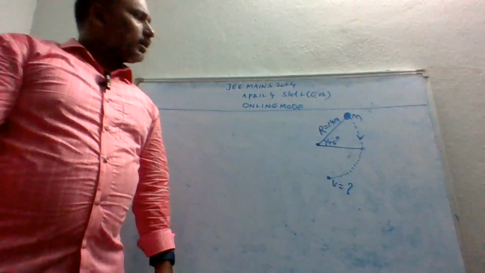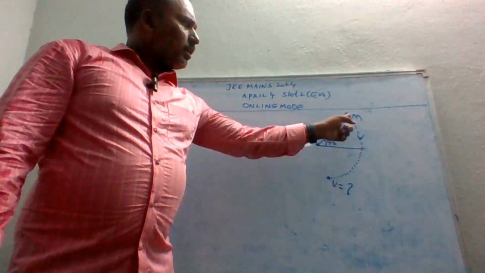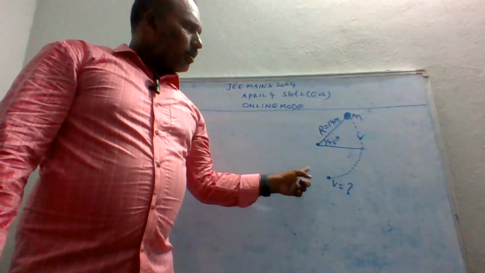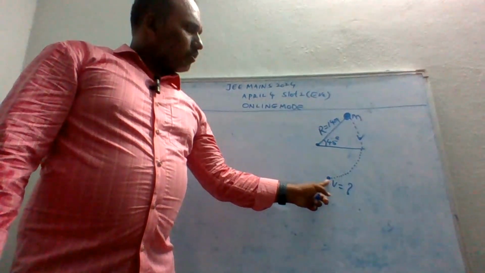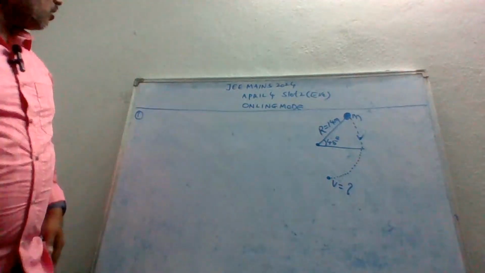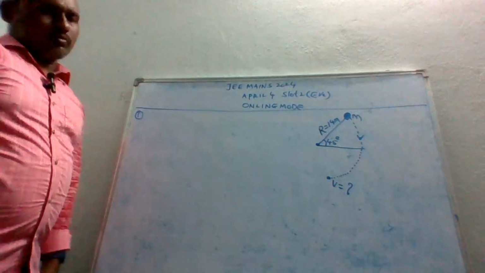What is the question, guys? Once again, we have a massless rod with an object of mass m. It will start moving in clockwise direction and reaches a certain point. I want the velocity at this point. That is the question given in the April 4 slot 2 evening question paper in online mode.